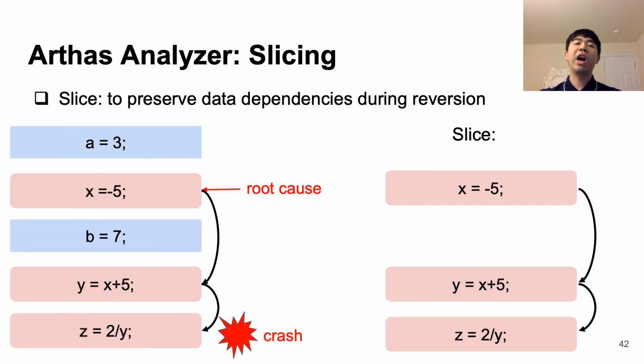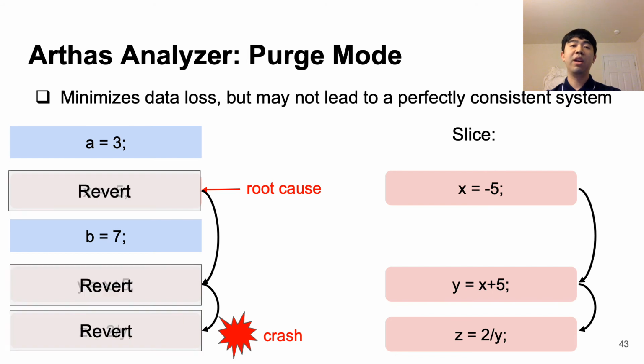In order to avoid unnecessary data loss, Arthas takes a slice of the PDG to only revert any bad persistent variables based on dependencies. So we can see that Arthas will create a slice of the dependent variables, where z depends on y, which depends on x. Then Arthas' purge mode will selectively revert only the PM variables on this slice, in order to fix the bad PM states while minimizing data loss.